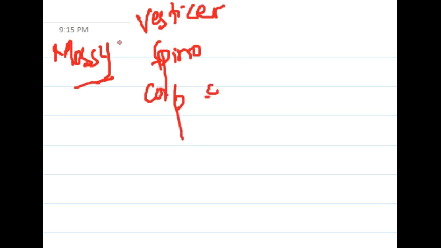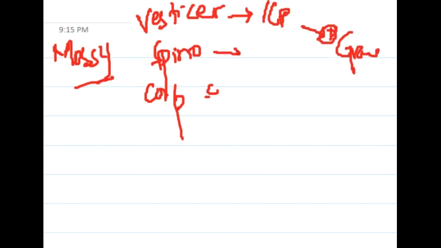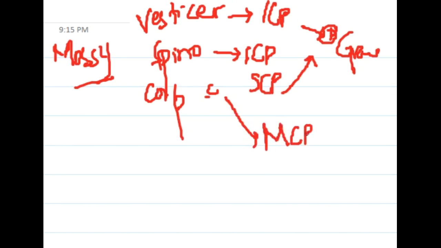The vestibulocerebellar tract enters through the inferior cerebellar peduncle and excites the granule cells. The spinocerebellar tract enters through the inferior and also the superior cerebellar peduncle, and again activates the granule cells. The corticopontocerebellar fibers pass through the middle cerebellar peduncle and excite the granule cells. So this is the mossy fibers.